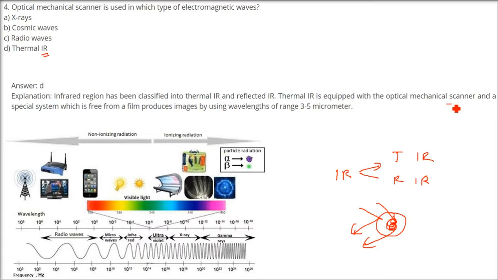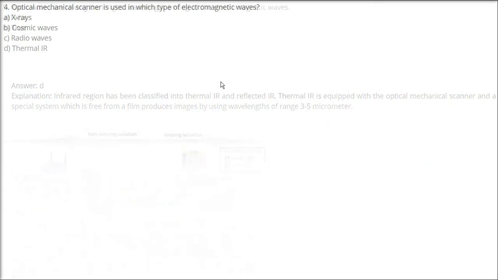Thermal IR. So the thermal IR is equipped with the optical mechanical scanner and a special system which is free from a film, produces image by using the wavelength of range 3 to 5 micrometers. So this is what we are talking about, thermal IR. This is the range.